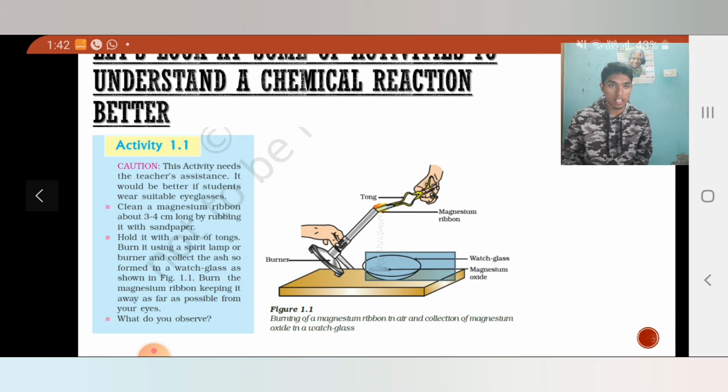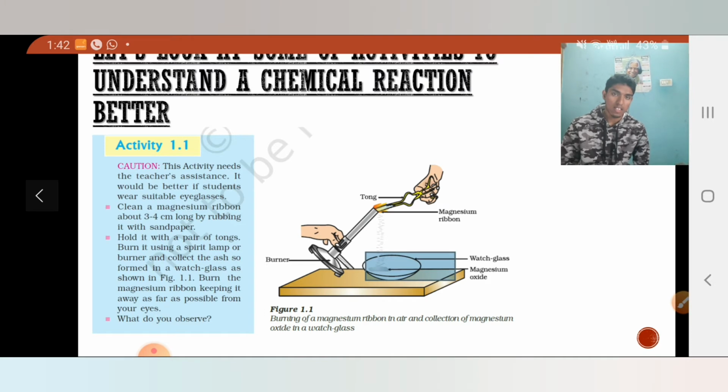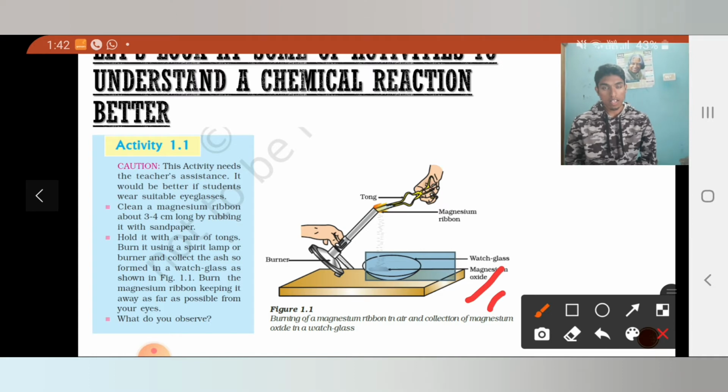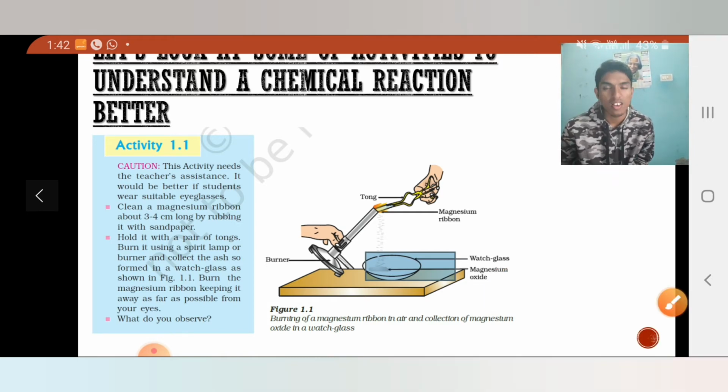It gives a very bright white colored flame when you burn it in the presence of flame. And the ribbon changes into white powder. This powder is nothing but your magnesium oxide. Magnesium oxide, you might be knowing, it contains magnesium and oxygen. Magnesium and oxygen together are called magnesium oxide.